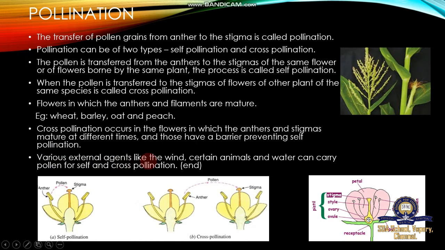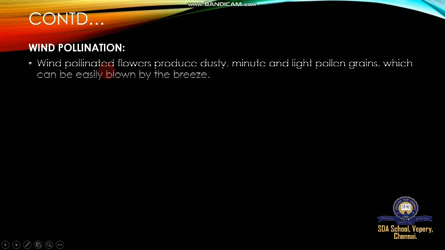Various external agents like the wind, certain animals, and water can carry pollen for self and cross pollination. Some agents, such as wind action, animals, water, and some groups of organisms, mostly bring about cross pollination. Next, the first type of pollination we come to is wind pollination.